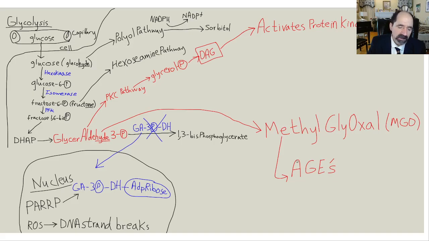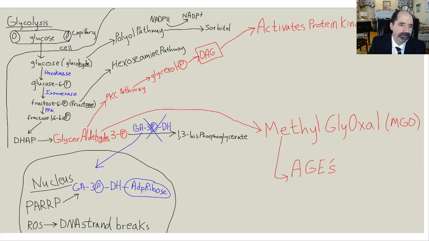And these AGEs, advanced glycation end products, will cause damage inside the cell. They'll then cause damage to the matrix proteins around the cell, in between cells, and they'll also pass out into the extracellular matrix, and then they can interact with other adjacent cells and cause glycation of those cells. So they're very damaging. They can thicken the basement membranes. And so that's this aspect of advanced glycation end products.